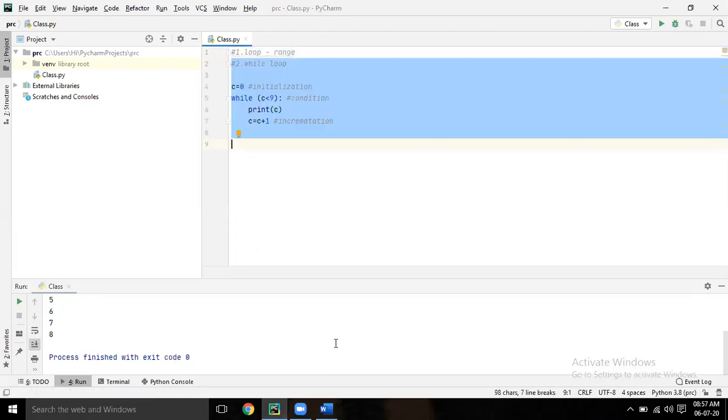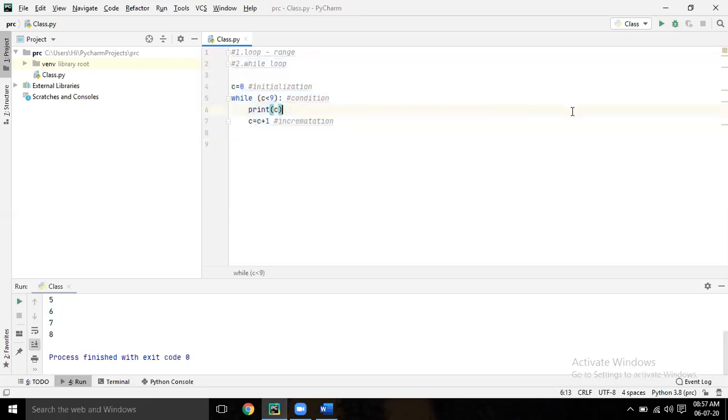Okay. So here what happened? In while loop, first one is initialization. How we want to initialize from 0 or 1 or 2. Second one is you have to give some condition that till this condition it should execute. Then third one is incrementation. How we want to increment? Increment by 1, increment by 2, or decrement or whatever. So these three things are a must. Now whatever code you are going to write.